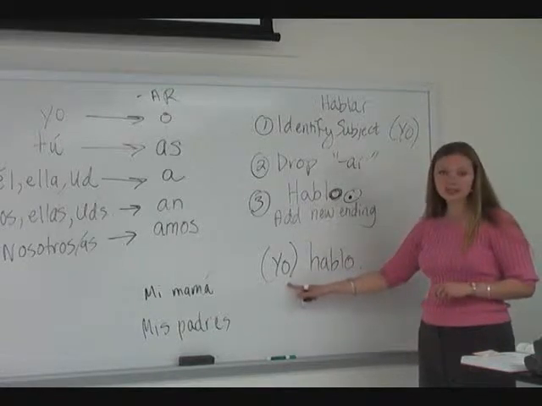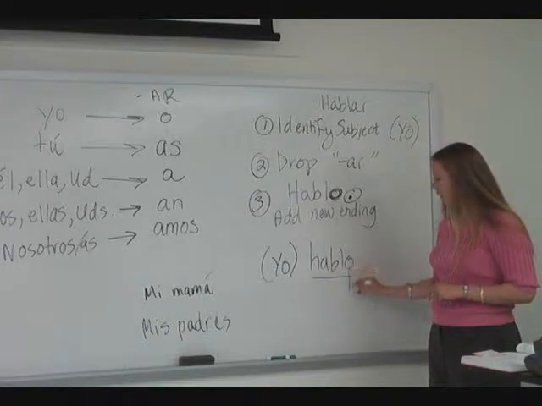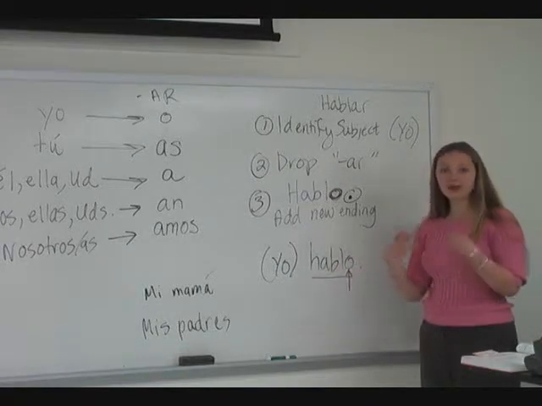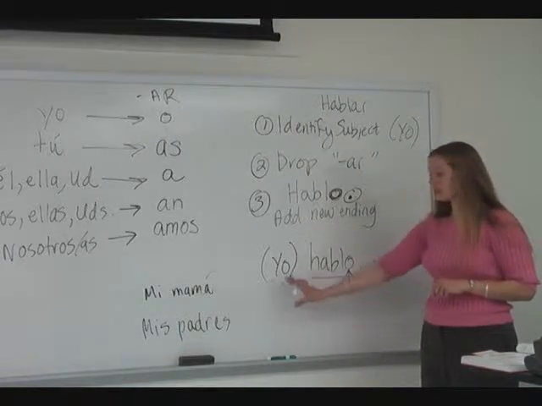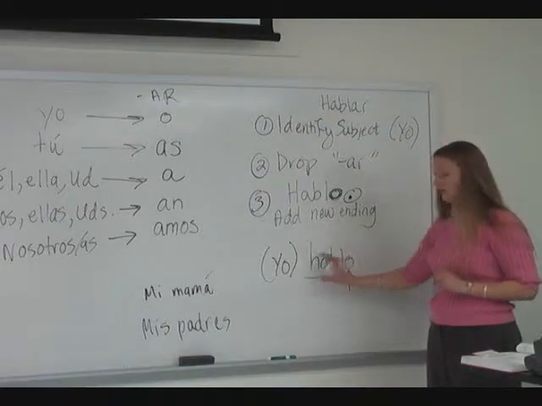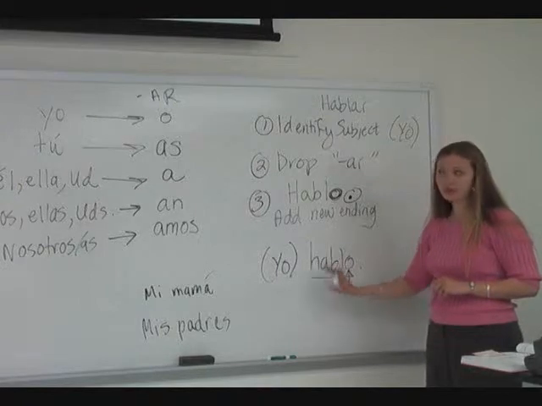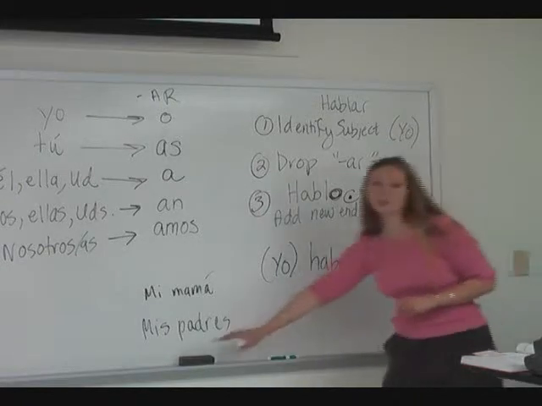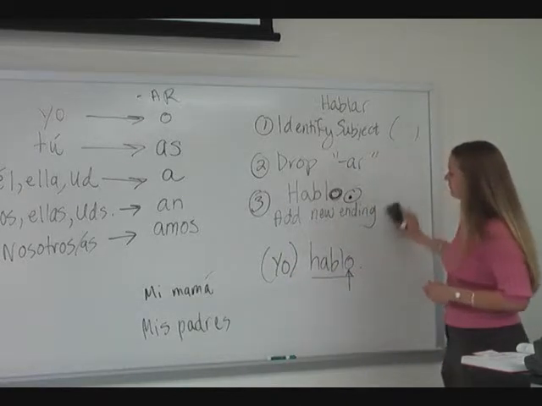But it's not necessary, because once you see this verb conjugated, the O tells us I'm the one speaking, and we don't need to be redundant. So it's not grammatically incorrect to say yo hablo. That's okay, but it's not necessary because it's implied by the form of the verb. So we can take this 3-step process and apply it to all of the different subjects.